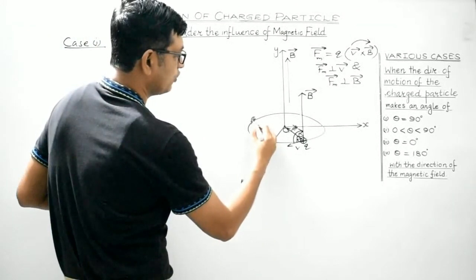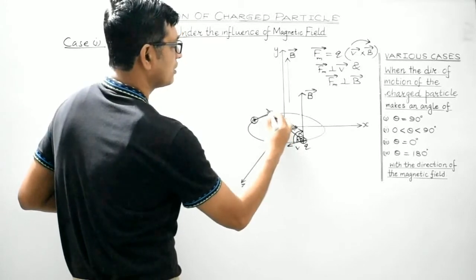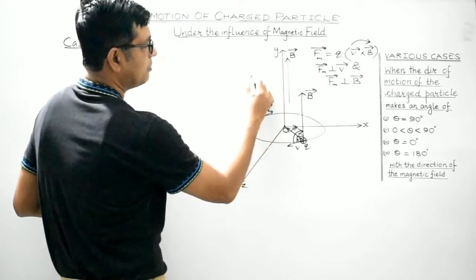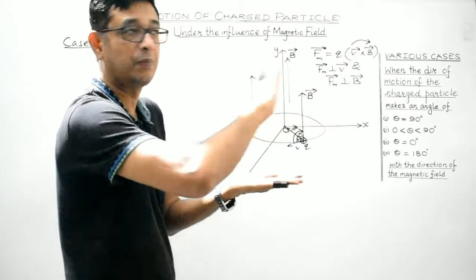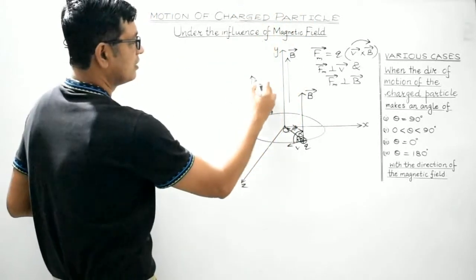Let's take another example. Suppose the charged particle is over here. So its direction of motion is like this. This is the magnetic field. Magnetic field is directed perpendicular to the XZ plane along the y-axis, right? This is the magnetic field.